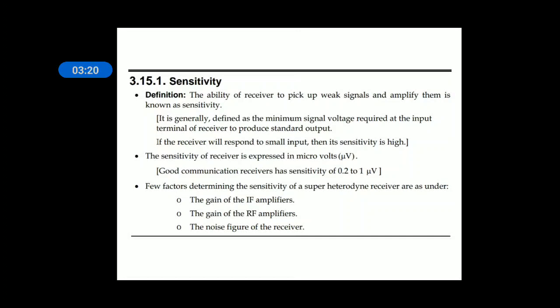It is the ability of a radio receiver to pick up weak signals and amplify them, known as sensitivity. Sensitivity is one of the important parameters. The most sensitive receivers are used in satellite communication, right? Because the distance between the satellite and the earth is very long, hence the receiver should be more sensitive, and it is expressed in microvolts.